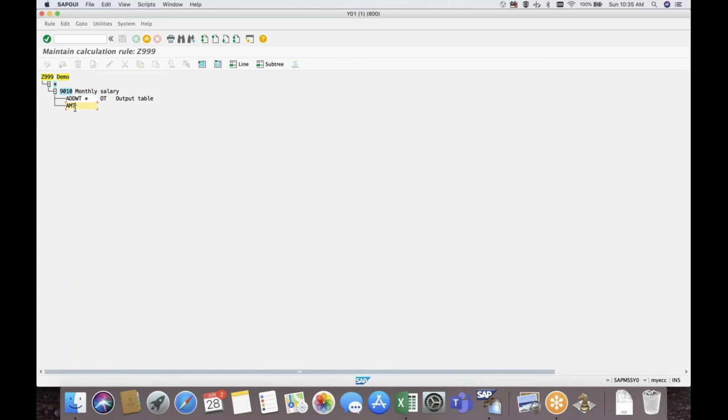So I can give amount, and this is the operation we call AMT, which is going to calculate the amount. The percent is given as an operator over here, say for example 10. What will happen? This wage type consists of say 5,500. It will add back to the wage type, and the same 5,500 will be multiplied by the percentage 10, and then this wage type I can add or subtract.